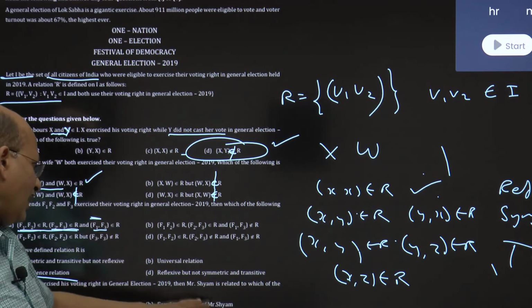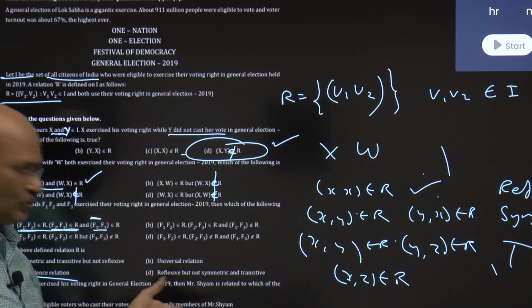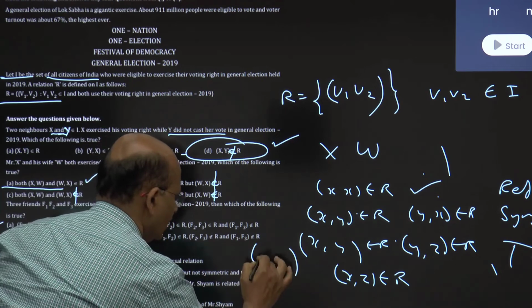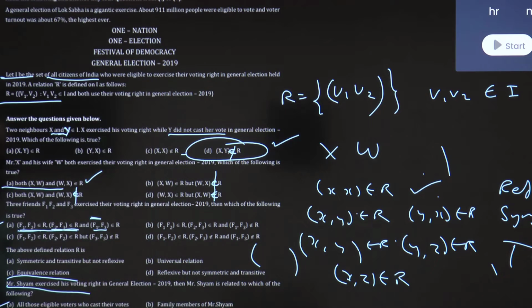Family members of Mr. Sham. What does Mr. Sham have to do with the family members? No, because in that some minors also can be there. All citizens of India. I am talking about Mr. Sham, that's it. Eligible voters of India. You can say this also. But when I say Mr. Sham exercised his voting right, that means the third option cannot be the answer.